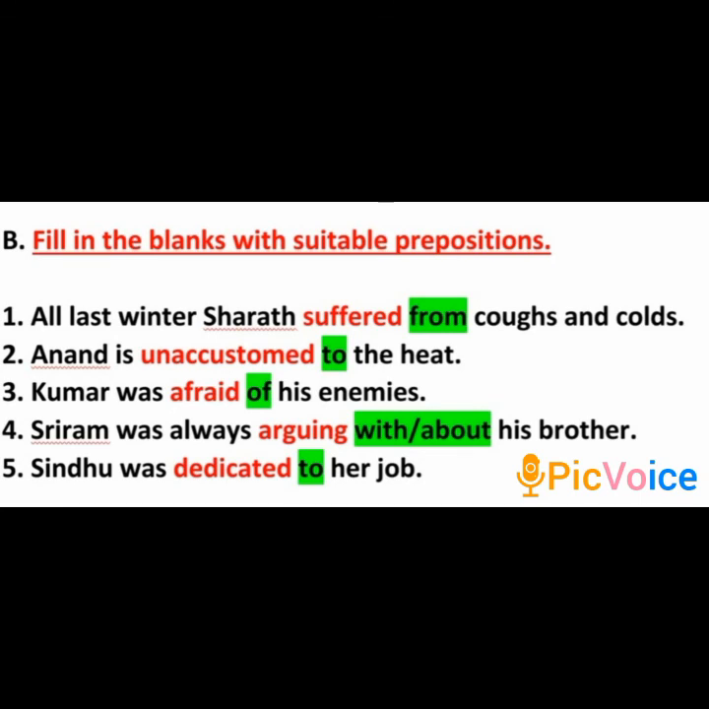Fourth one. Sriram was always arguing with his brother. Argue takes the preposition with. In this sentence, even the preposition about is also possible if his argument is not with his brother but with somebody else. Fifth sentence. Sindhu was dedicated to her job. Dedicate takes the preposition to. I have done five sentences. I expect you to finish the remaining. Take this as an assignment.